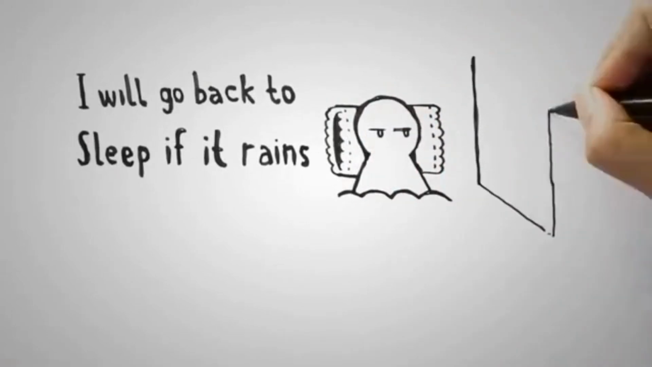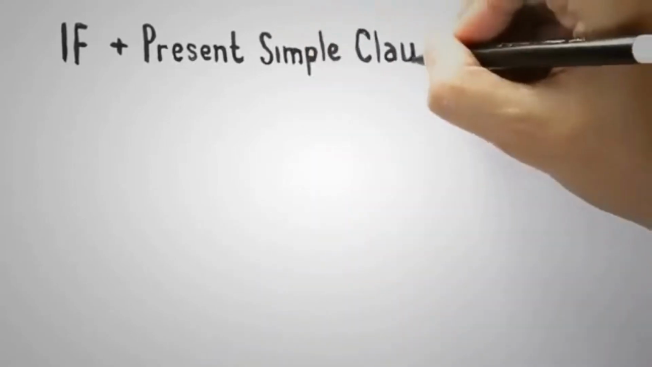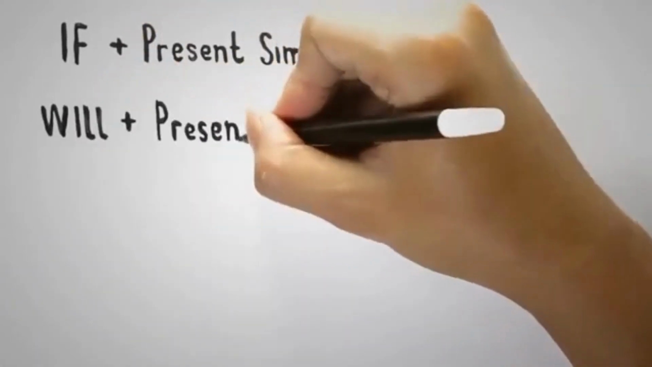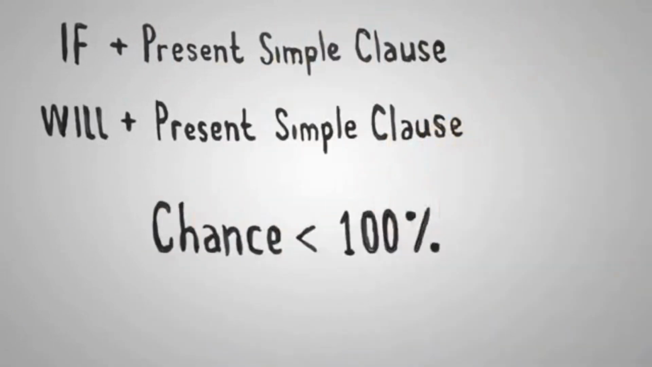Is this situation possible? Yes. Will this situation happen 100%? No. So that's pretty much what a first conditional is. It's to talk about things that have a high chance of happening.